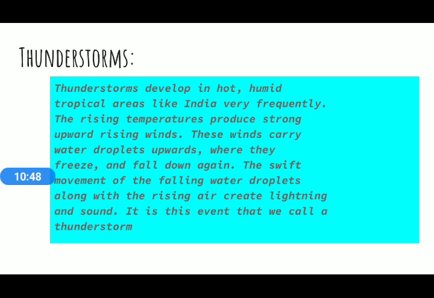I told you that hot air always rises up. If there is a very large temperature difference, then because of that the hot air moves very rapidly in the upward direction, or you can say it moves very fast upward.